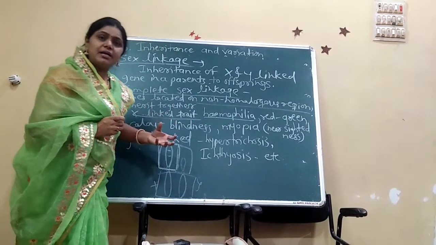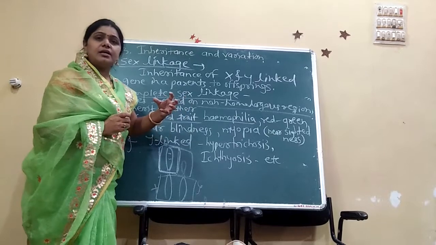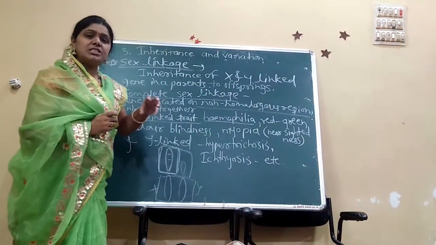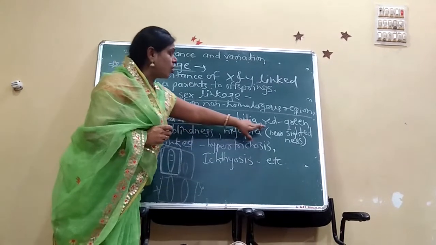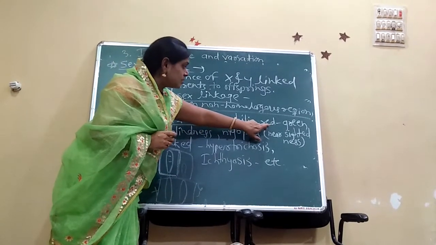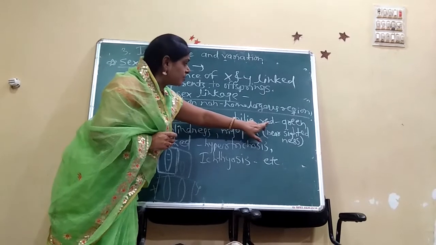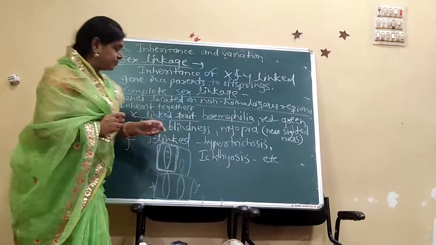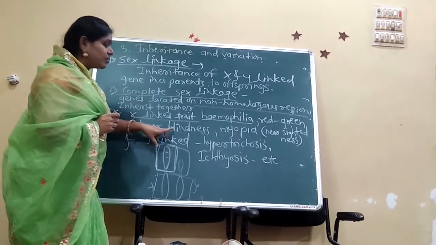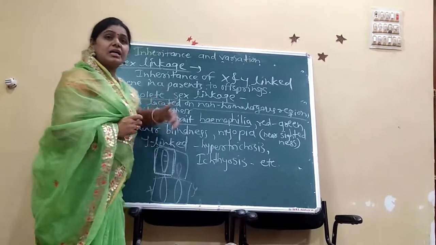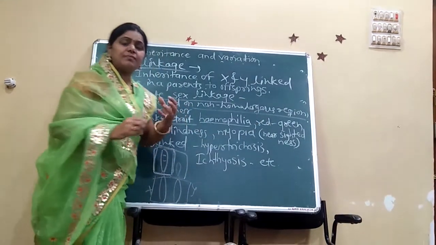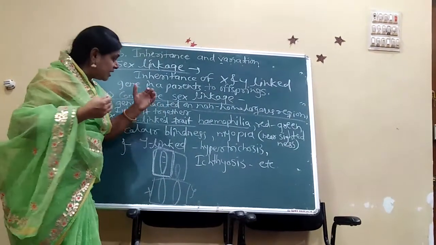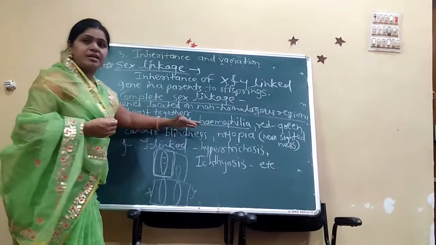Red green color blindness means the ability to sense or distinguish the red and green color is decreased. Red and green color blindness means here रंगांधळेपणा. Color blindness means red आणि green color मधला फरकच कळत नाही, लक्षात येत नाही. That trait is also an X-linked trait.